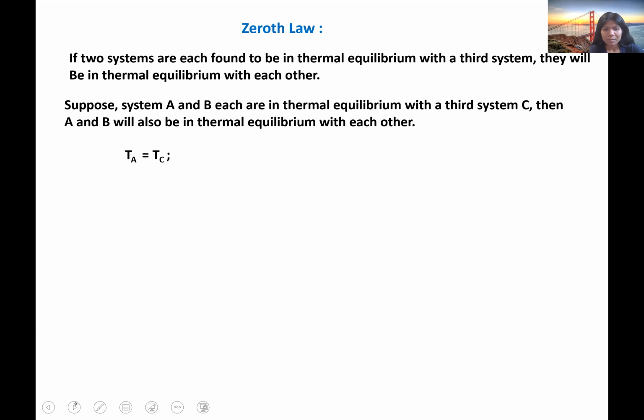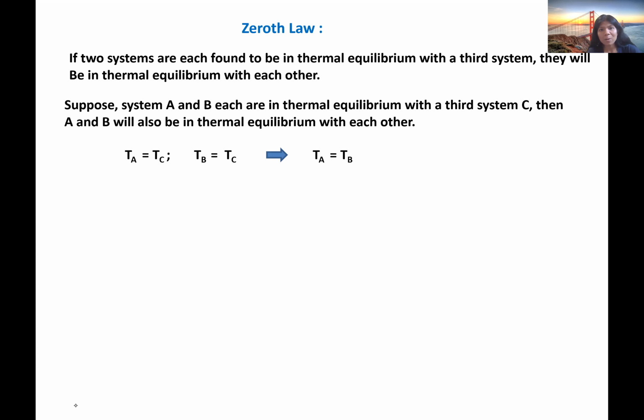So in this case, A and B will also be in thermal equilibrium. This is a pretty simple thing. If A and C are in thermal equilibrium, the temperature of A and the temperature of C will be the same, so TA equals TC. Similarly, the temperature of B and the temperature of C are also the same. So obviously the temperature of A and the temperature of B will be the same, so A and B will also be in thermal equilibrium.